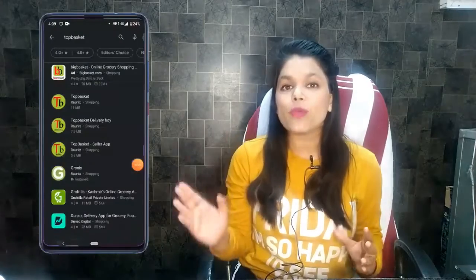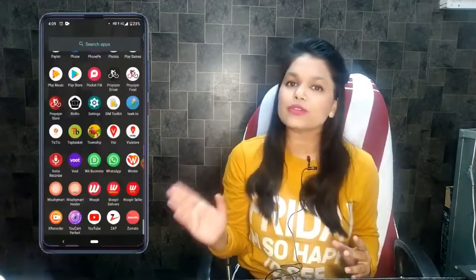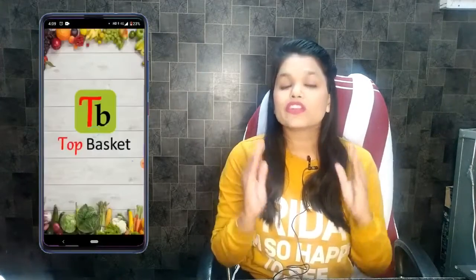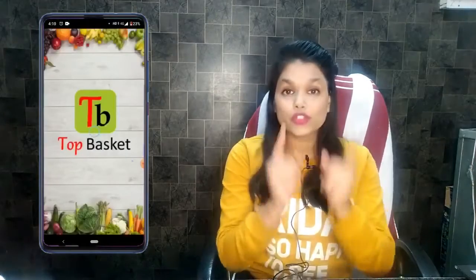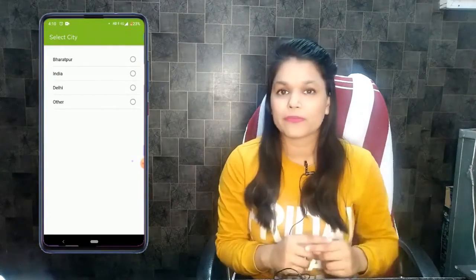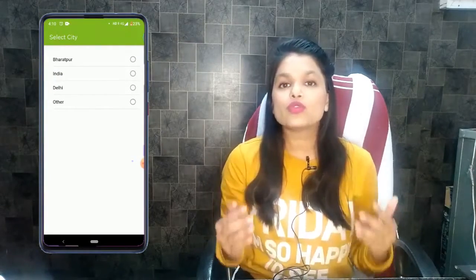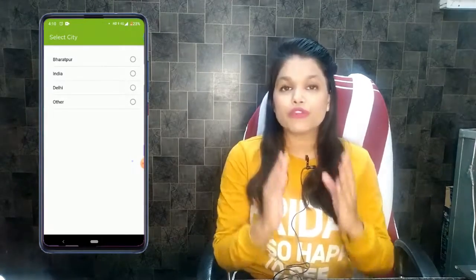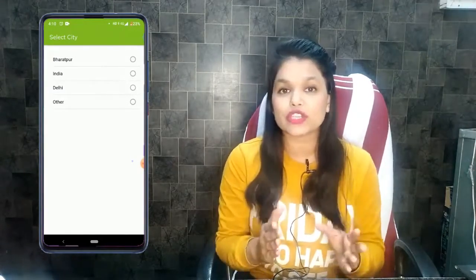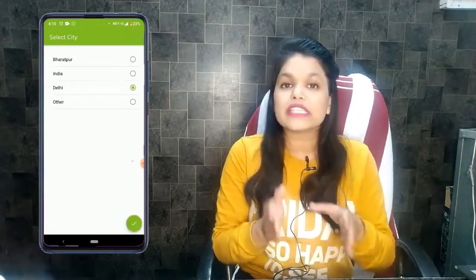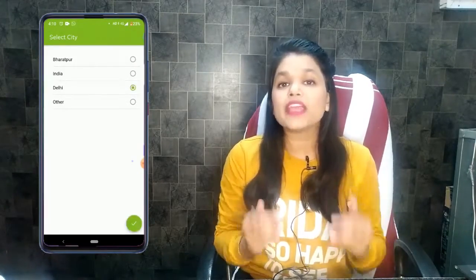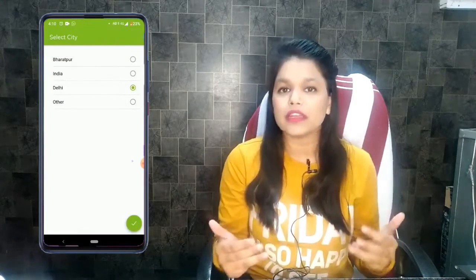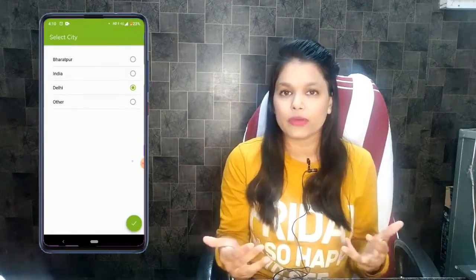So when you download TopBasket customer app from Play Store, it looks like this. You click on it and it shows TopBasket branding, but when it is your app, it will be showing your branding. And now choose location. In the TopBasket, it shows you products from the nearby seller. So for example, if you choose Delhi location, it will show you products and sellers available in Delhi. So by using an application like TopBasket, you can order from your nearby sellers and sellers can receive that order.